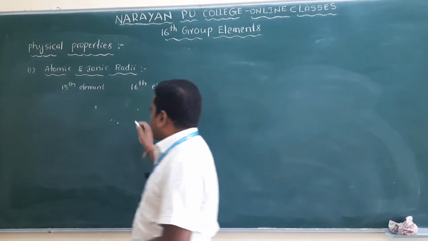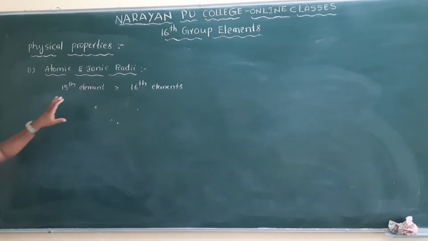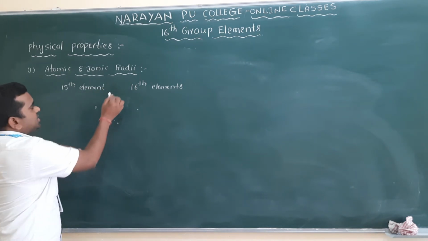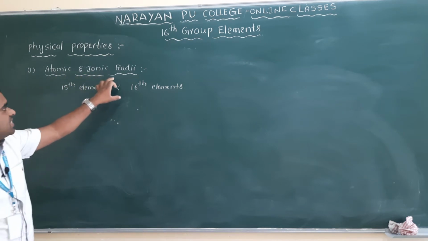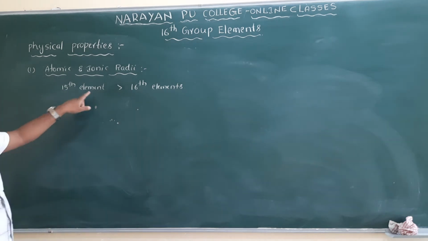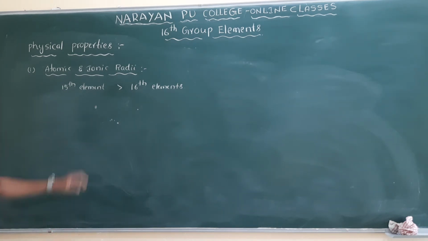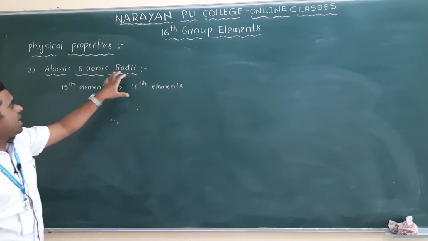That we have already discussed. So you can simply say 16th group elements have smaller atomic or ionic sizes compared to the 15th group elements. Clear?